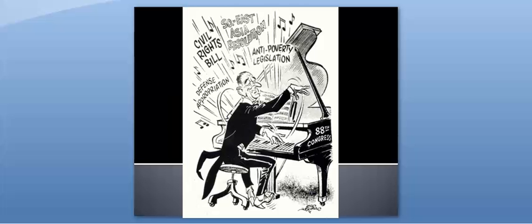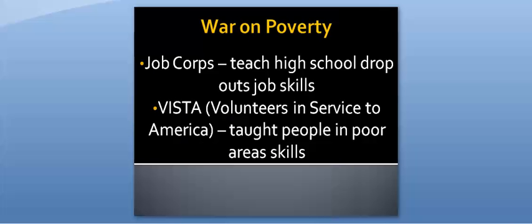The war on poverty focused on improving lives of those who lived in poverty. You may remember from our last unit, many Americans were very poor during this time. This war on poverty was a group of programs designed to combat poverty. It created a Job Corps that paid high school dropouts while they trained for industrial jobs. It also created VISTA, or Volunteers in Service to America, a volunteer organization that went to depressed areas in the U.S. to teach people new skills. Both were designed to give poor Americans skills so they could earn money and no longer be poor.